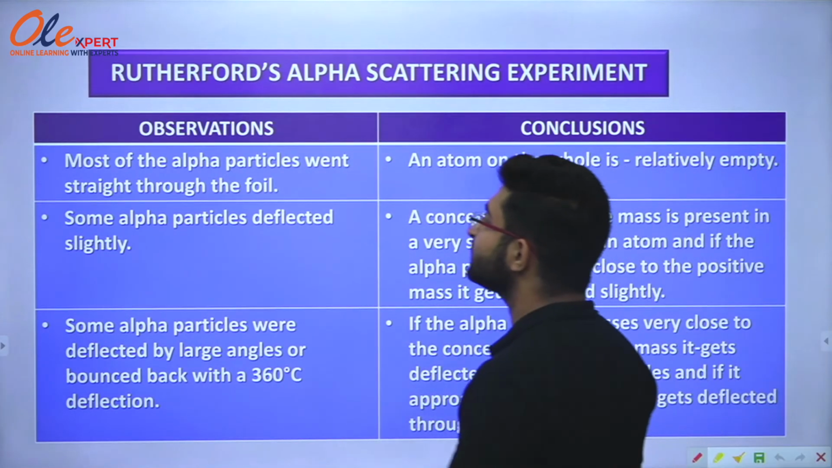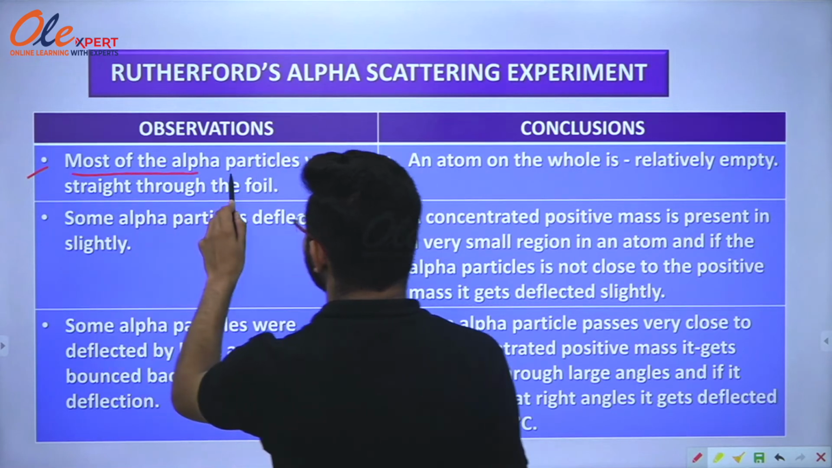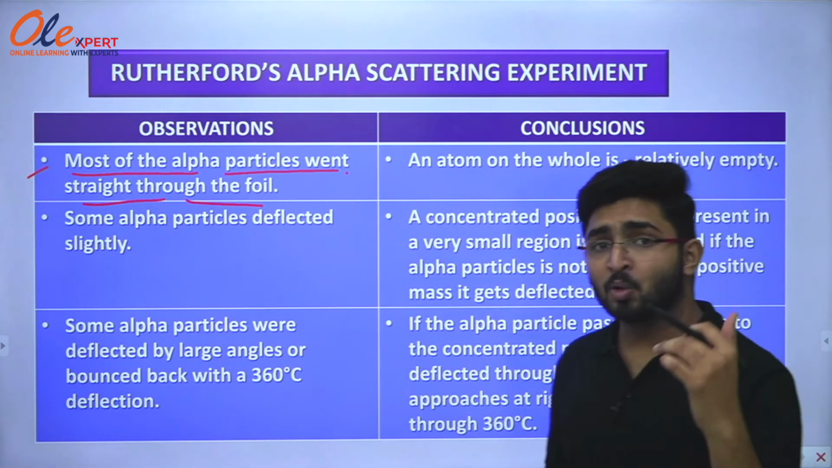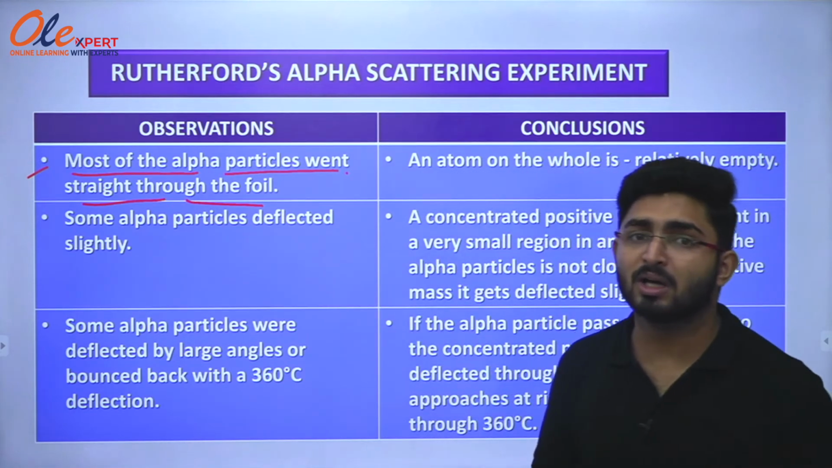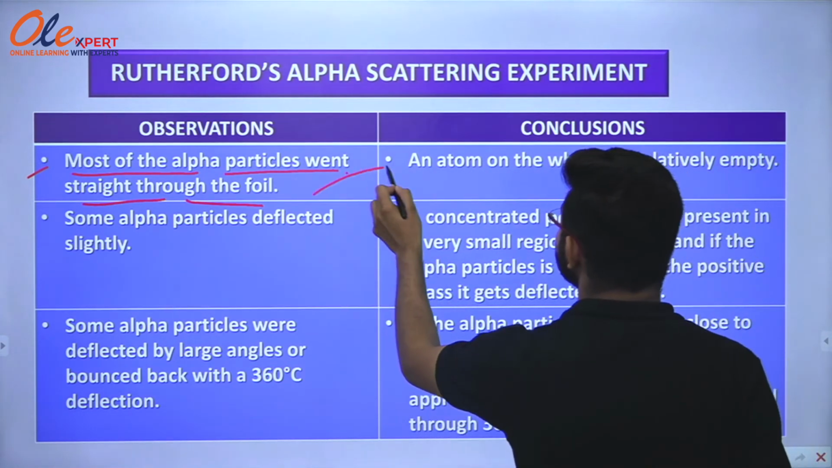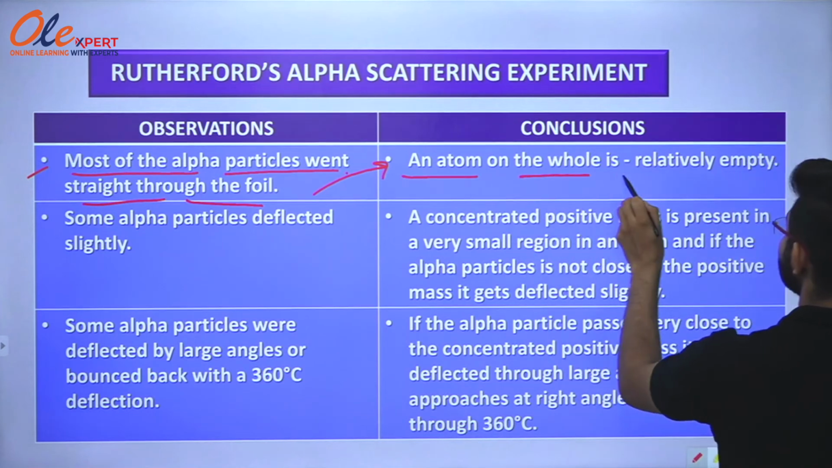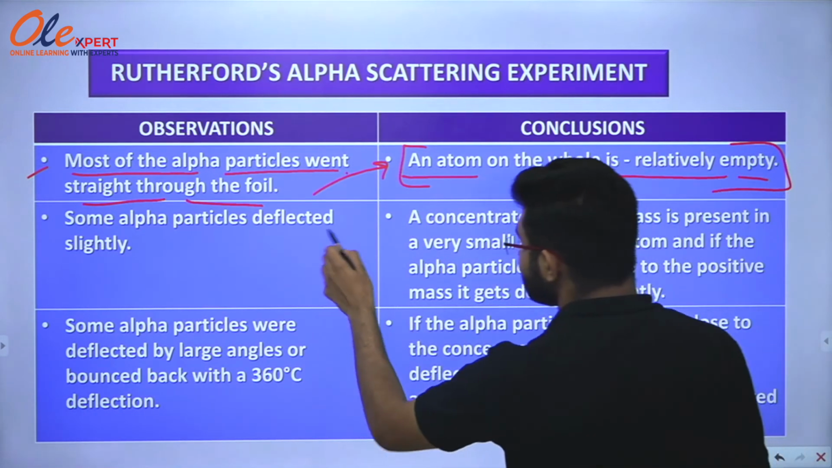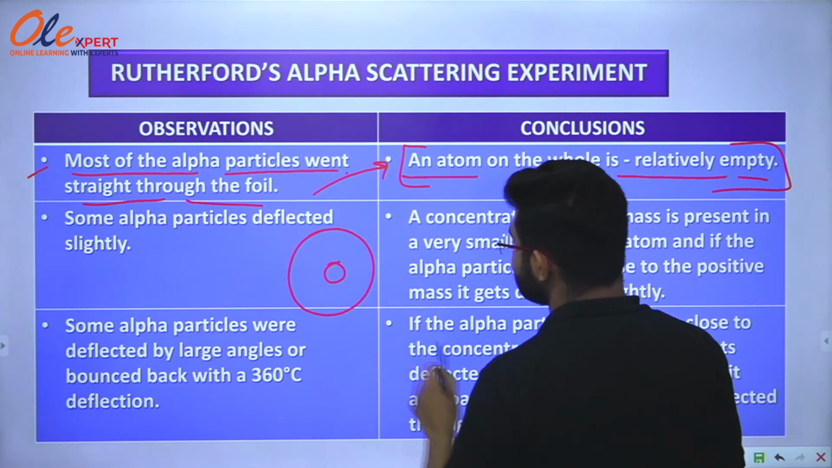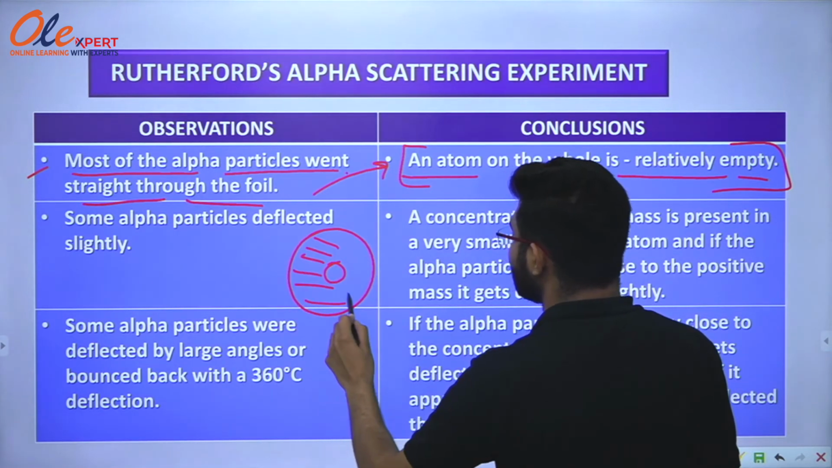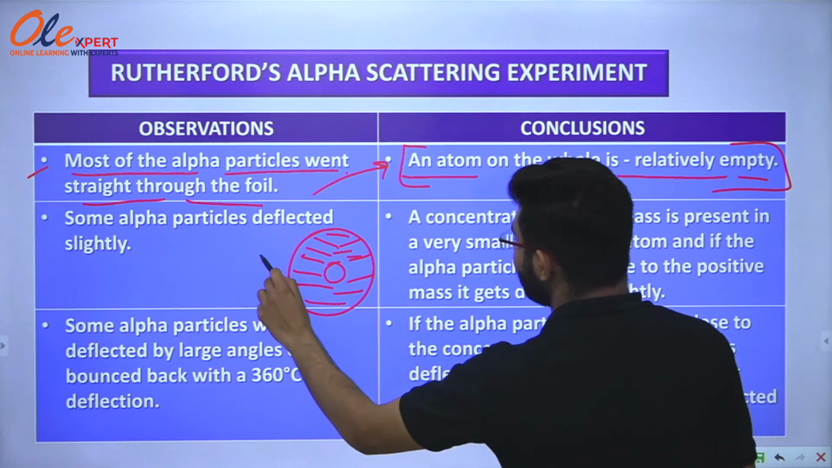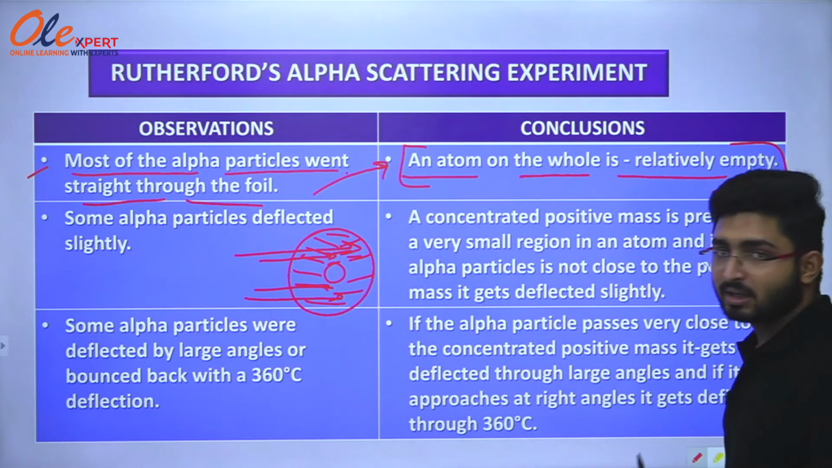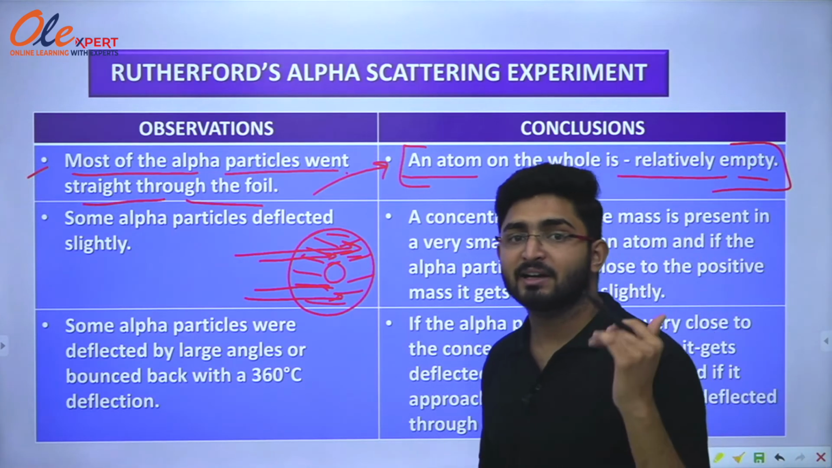The first observation was that most of the alpha particles went straight through the foil, and we also saw that. What did he conclude from this observation? An atom on the whole is relatively empty. He stated that if this is the atom and this is the nucleus, the atom on the whole is empty. That's why the alpha particles went straight through the atom. This was the first conclusion after his scattering experiment.